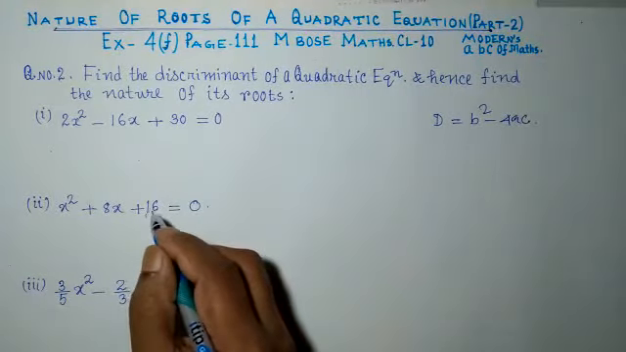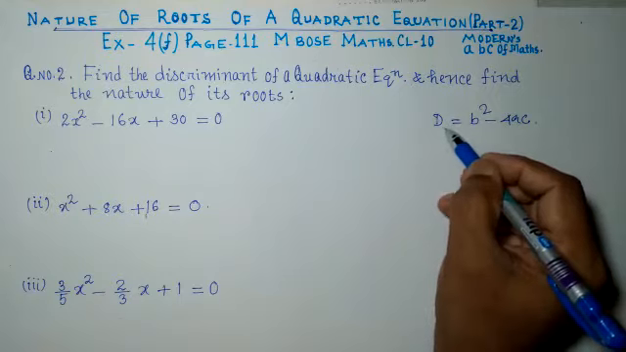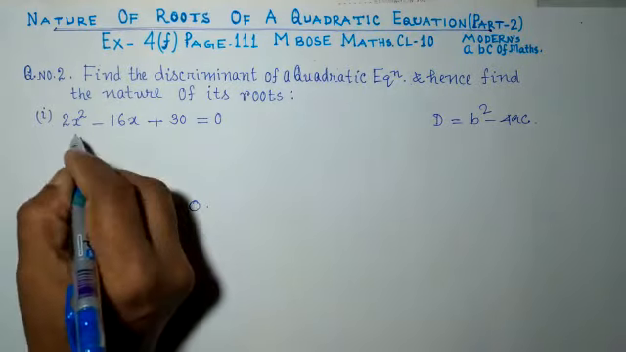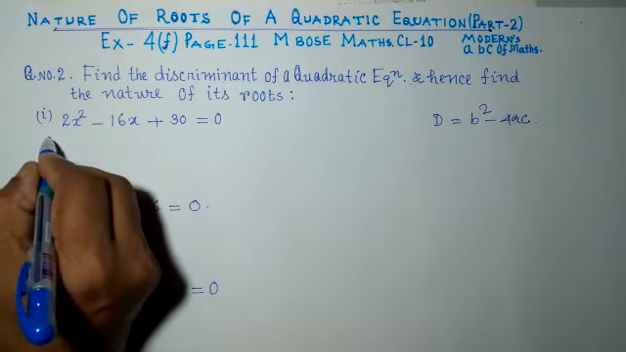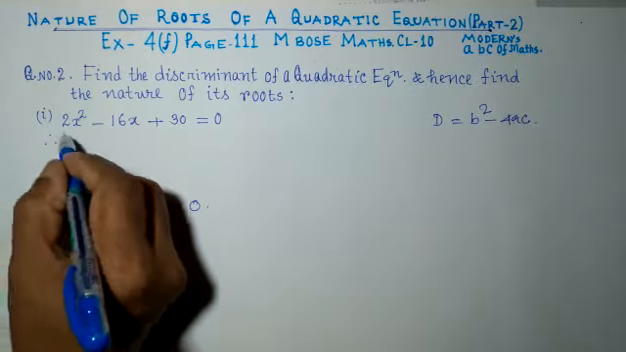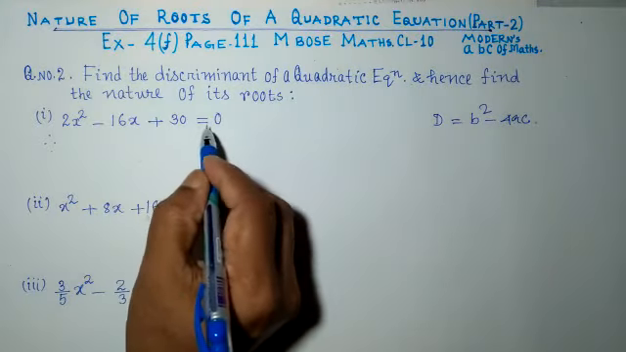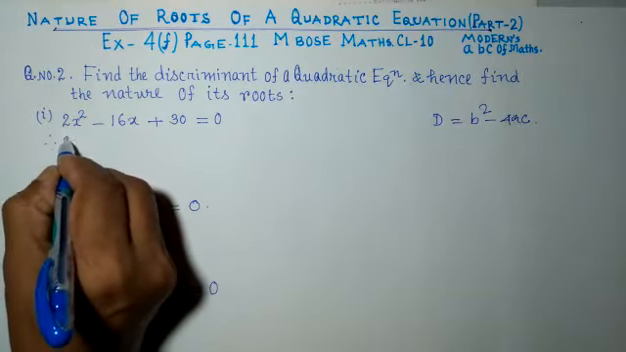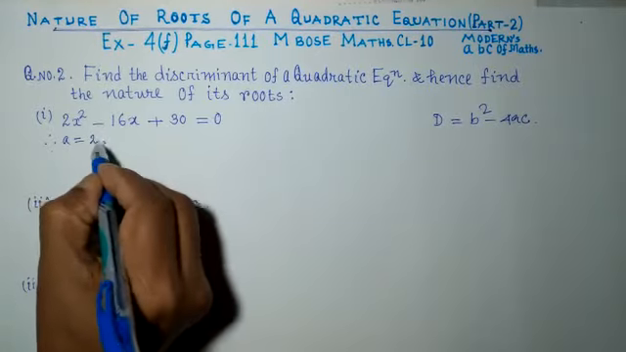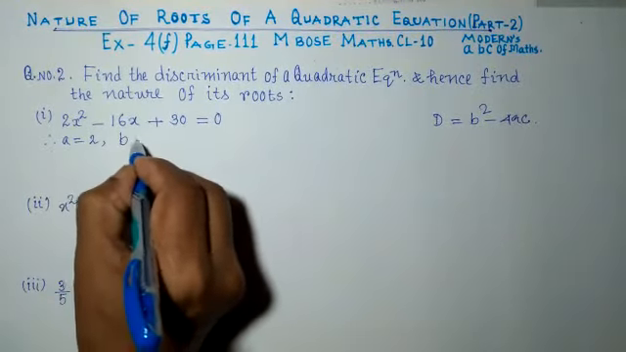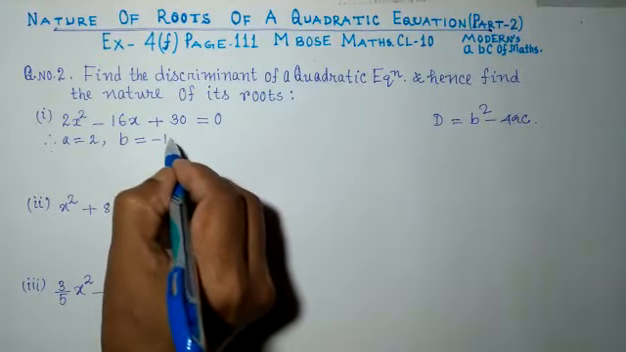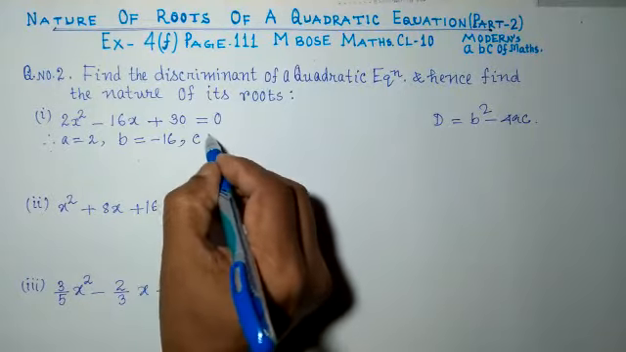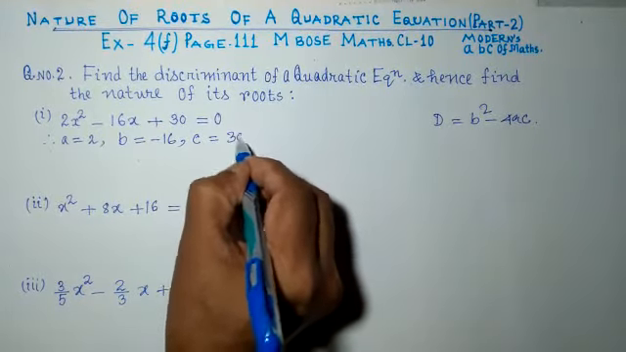Recall the formula. So to calculate discriminant we have to know the values of a, b and c. Let us find the values of a, b, c from the equation. See question number 1. 2x square minus 16x plus 30 equals 0. Coefficient of x square is a. So we can write a is equal 2. Coefficient of x is b. It is minus 16. And the constant term, that means which has no x, that is c, 30.